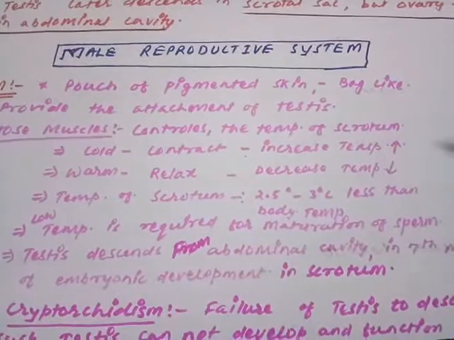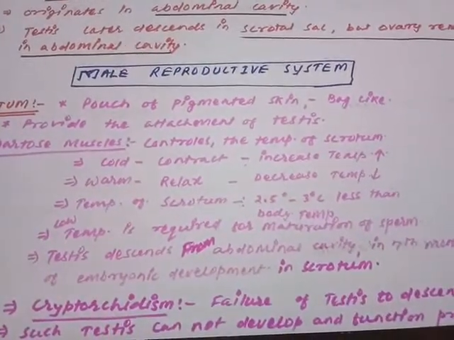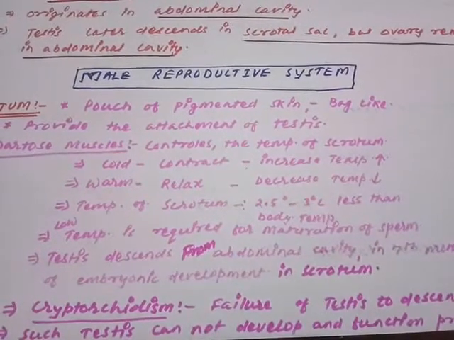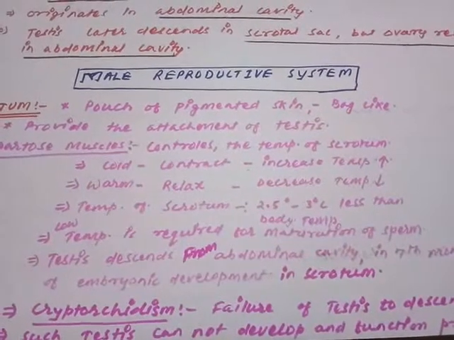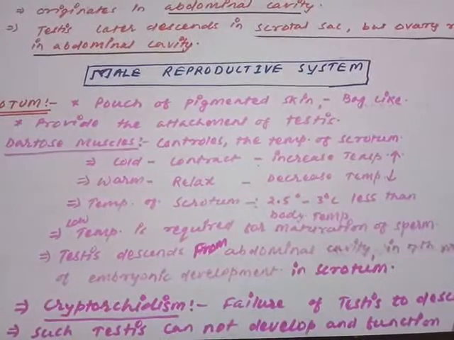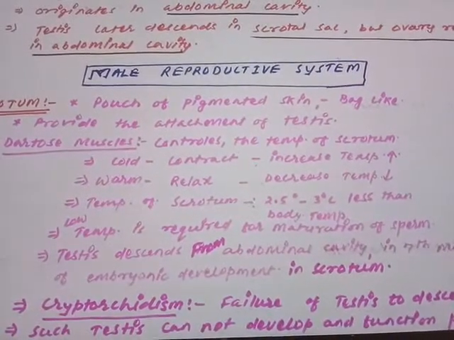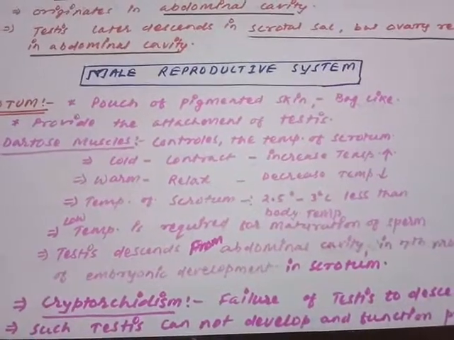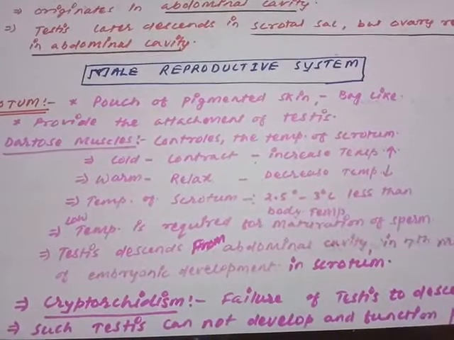Are you getting my point? What is the importance of the dartos muscle? The dartos muscles maintain the constant temperature of the scrotal sac, which is 2 to 3 degrees centigrade less than the normal body temperature.